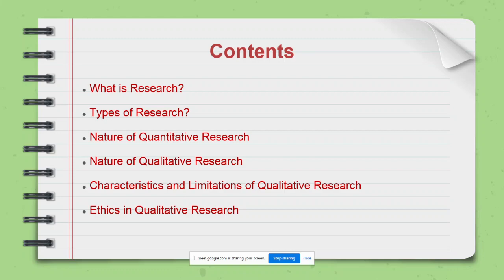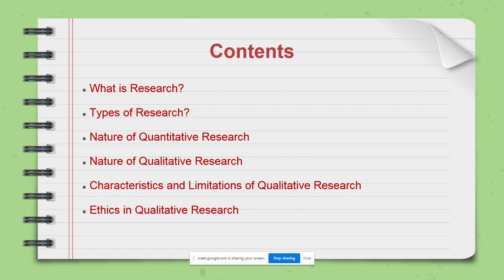Now, what do you mean by research? Search is nothing but trying to find out something. And research is taking out an in-depth study. We do an in-depth study, identify the problems in the organization or the society, and then come up with a solution for that problem.